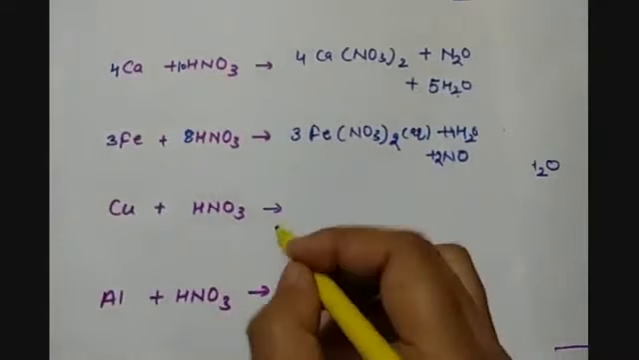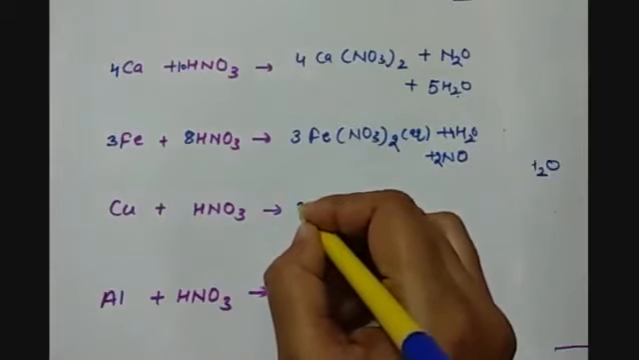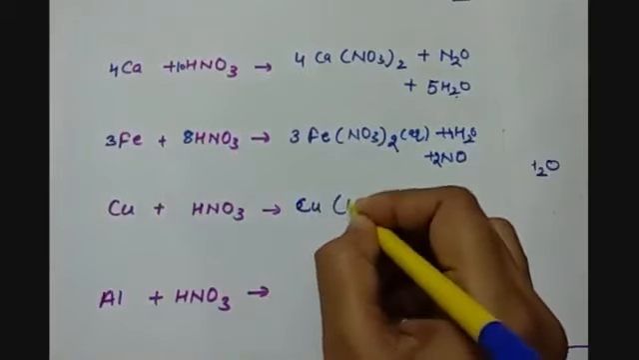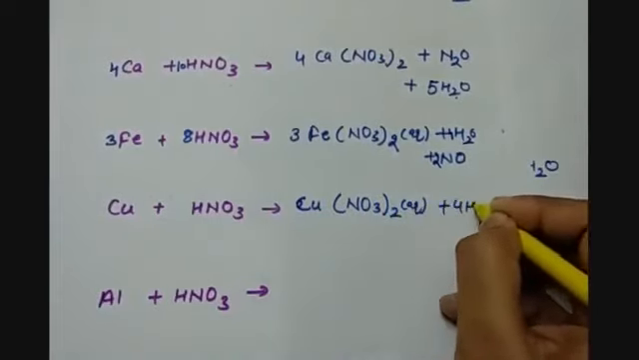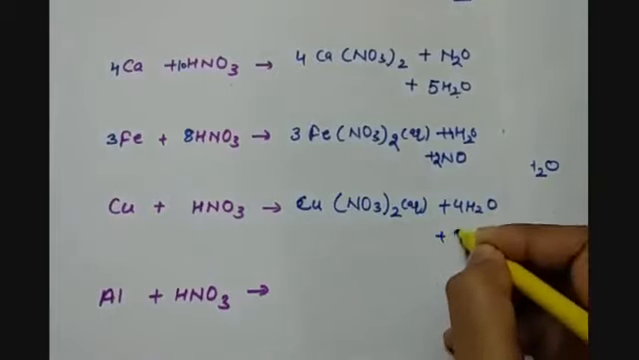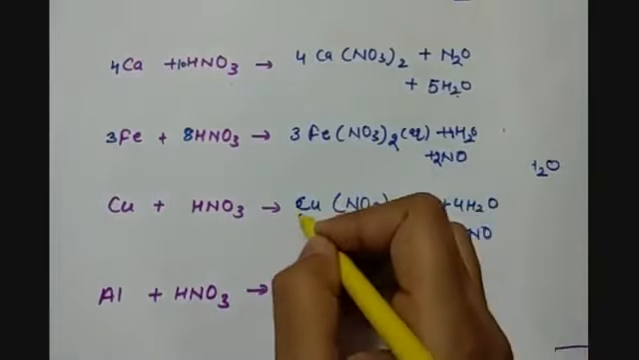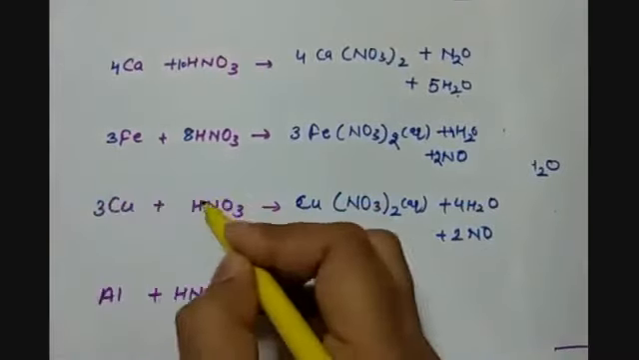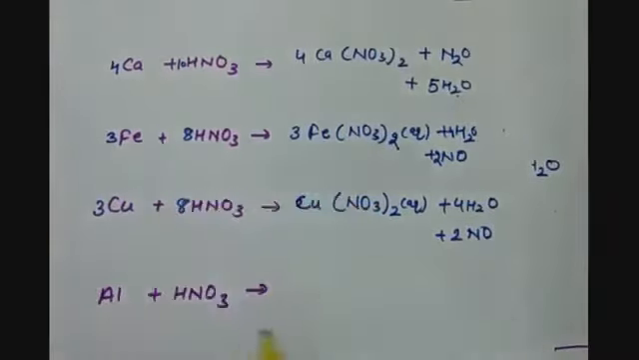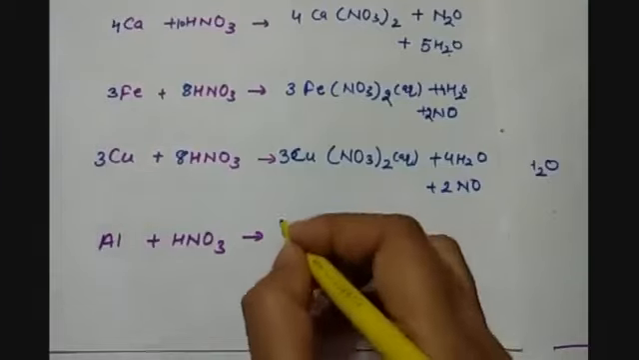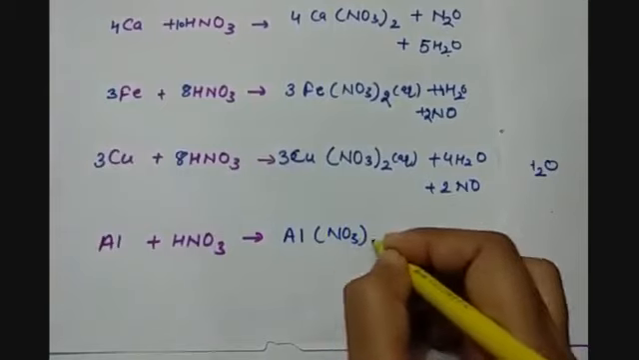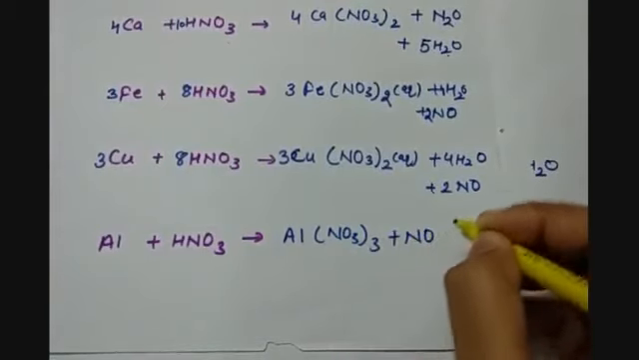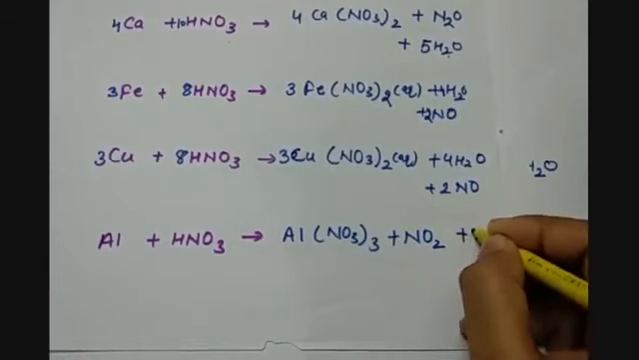In case of copper, copper nitrate will be formed. So we have copper nitrate, and along with it water and nitrous oxide will be produced. To balance this equation, I need to put a 3 over here, 8 here, and here 3. Now this reaction is balanced. In case of aluminium, we have aluminium nitrate, nitrogen dioxide, and water molecule.